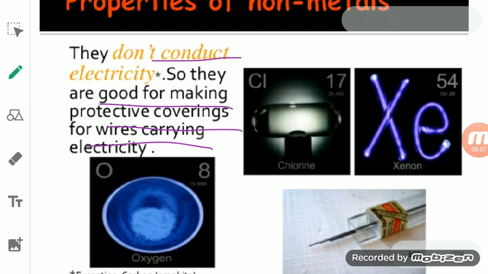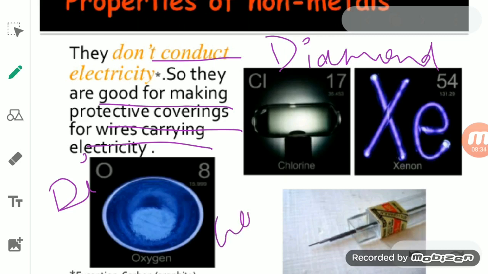But there is an exception also, and that exception is diamond. I'm writing here diamond. Diamond is a non-metal because it is a form of carbon. Diamond is a very good conductor of heat. Except for diamond, another one is graphite.